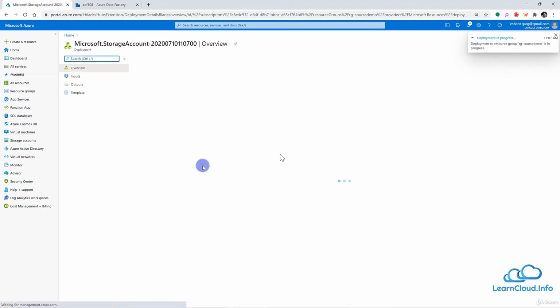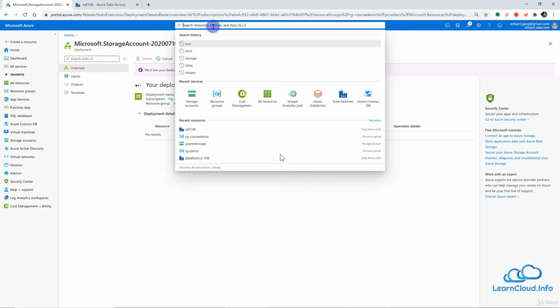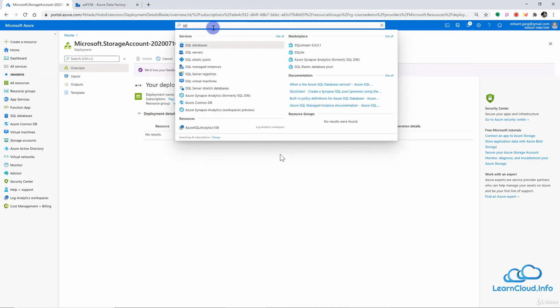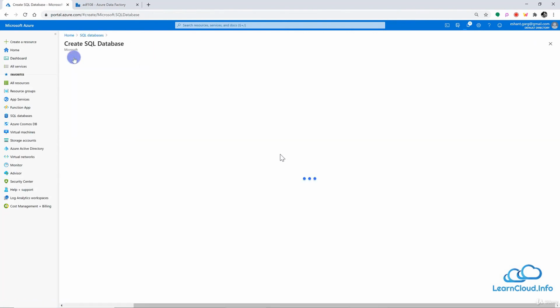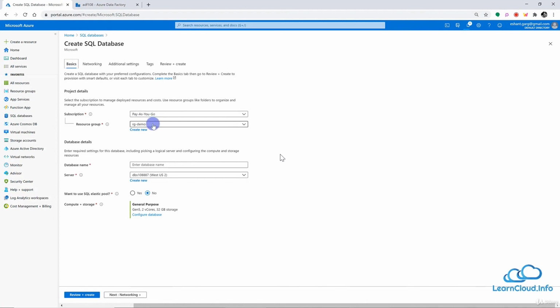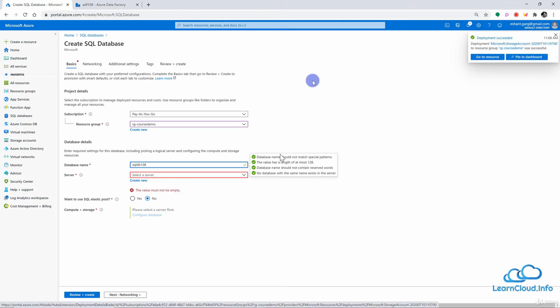Now it may take a few minutes, and meanwhile we can also quickly create our SQL database. So let's search for SQL database here, and we will add a SQL database instance. We will select the subscription, resource group, and then give some name to the SQL database, maybe SQL DB. All right, interesting, I'm able to find it, but still I will give 108 just to keep it consistent with the other naming convention. It seems like our deployment is complete for Azure storage, so that is quick, which is good.